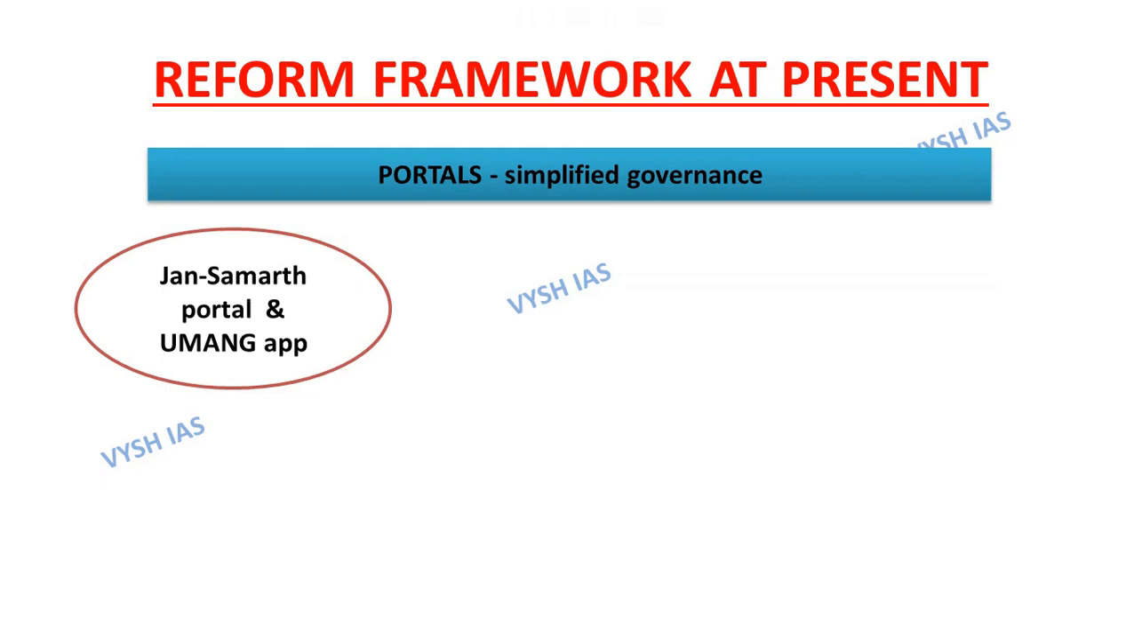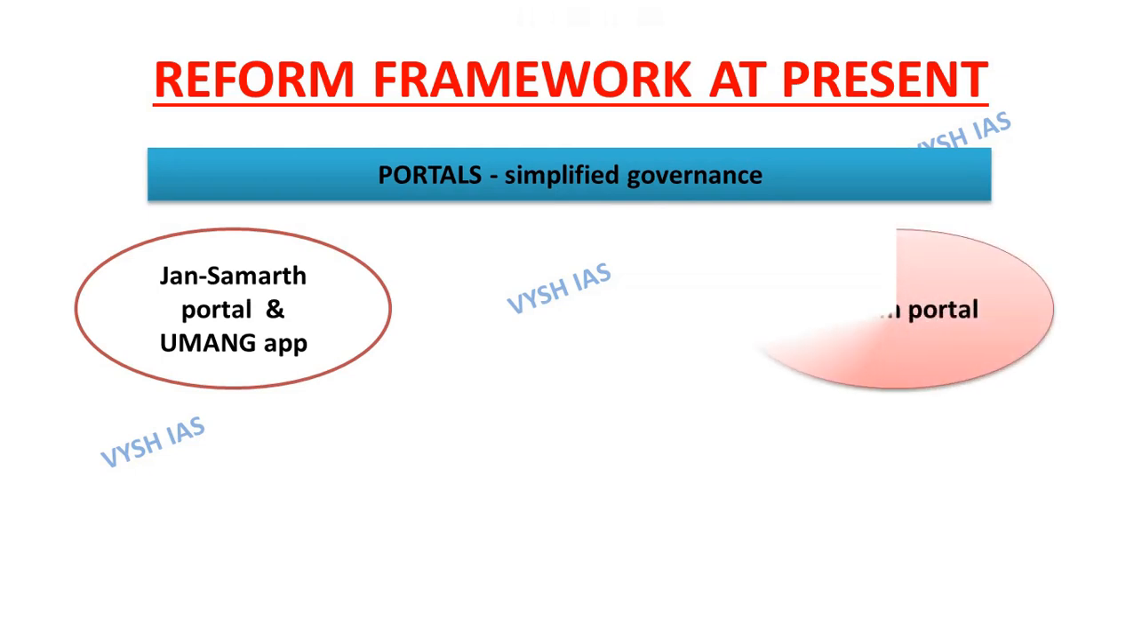The National Single Window System for business approvals, the Jan Samarth portal for credit-linked central government schemes, and the Umang app for access to central and state government services are essential steps towards enhancing the ease of doing business through the integration of existing systems.